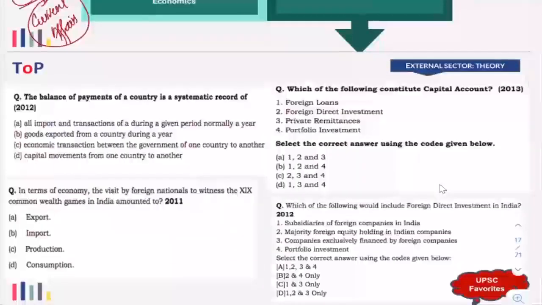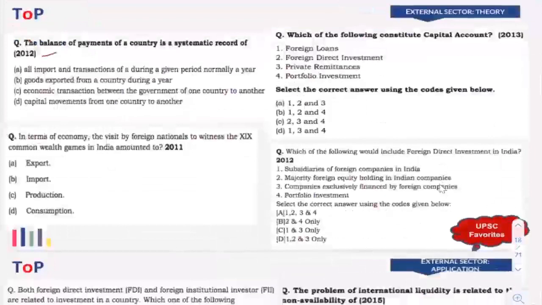Now we'll go forward. Now the 2012 question. Balance of payment of a country is a systematic record of... very simple questions, right? The basic of what is balance of payment. It's as simple as that. What is the answer here?